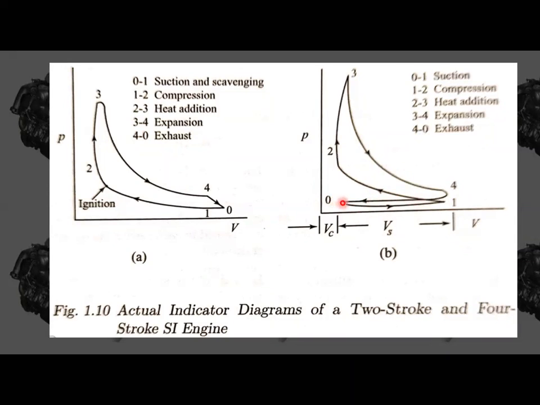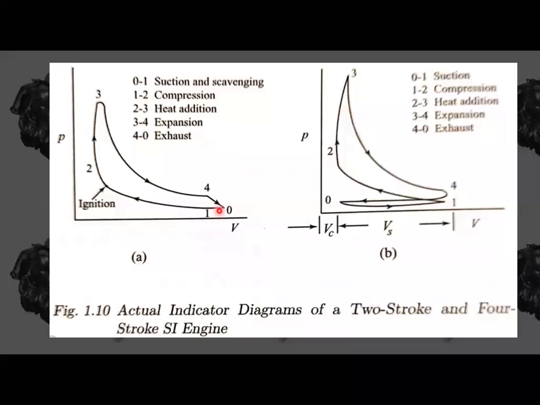If it is ideal, the suction and exhaust happen at constant pressure, and the combustion happens instantaneously. But here the combustion happens progressively, not at the top dead center. That means when the piston is in the expansion stroke also, the combustion progresses. So there will be progressive combustion here. In the case of the two-stroke engine also, the same thing. We have already seen the ideal diagram, and compared to that, this is the actual diagram.